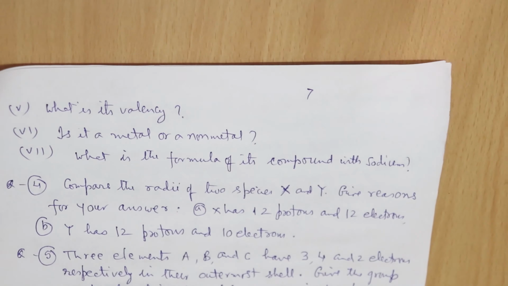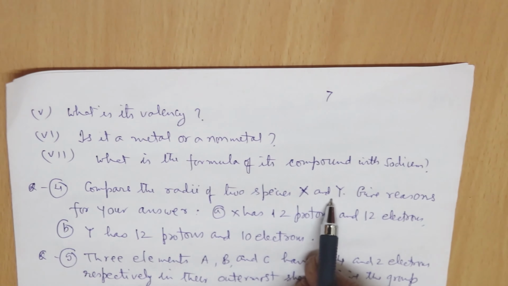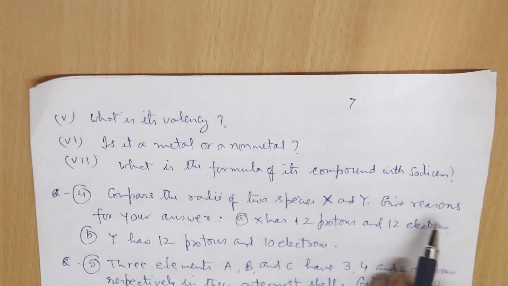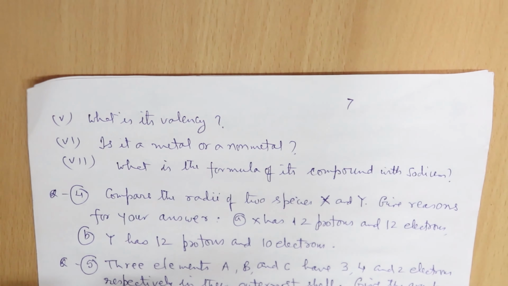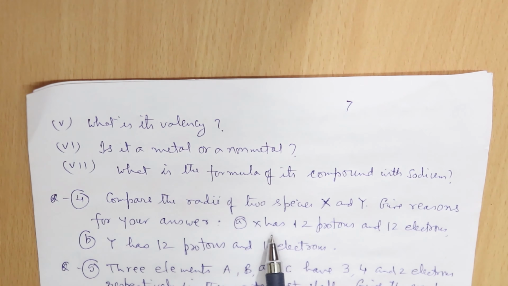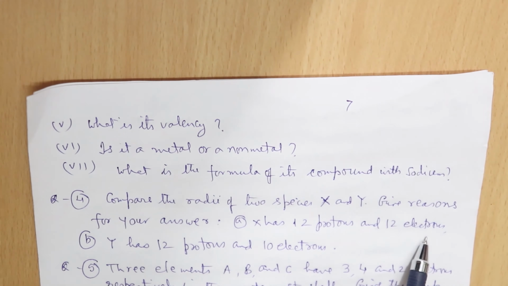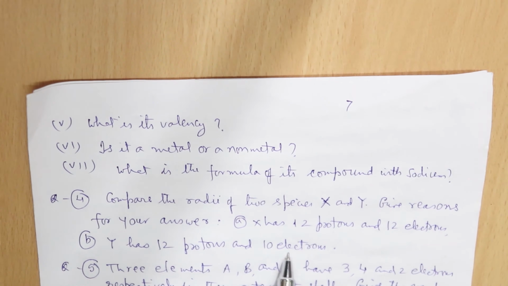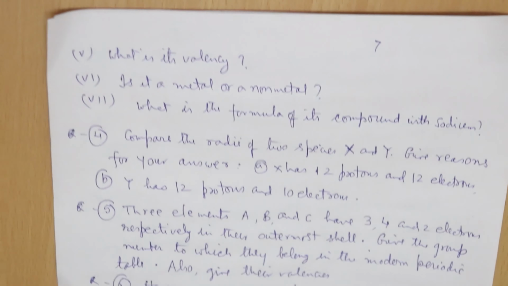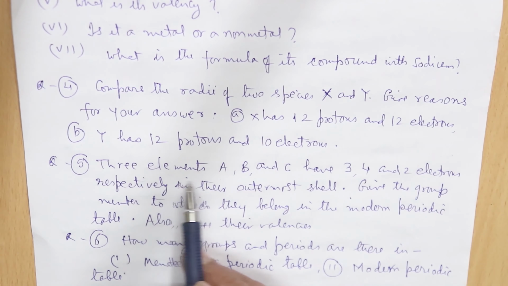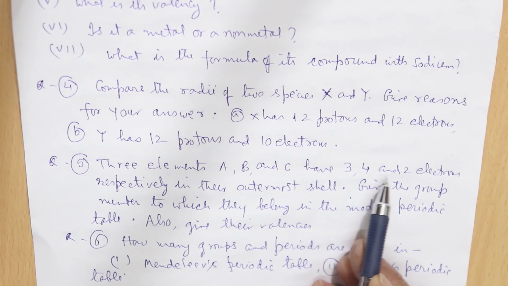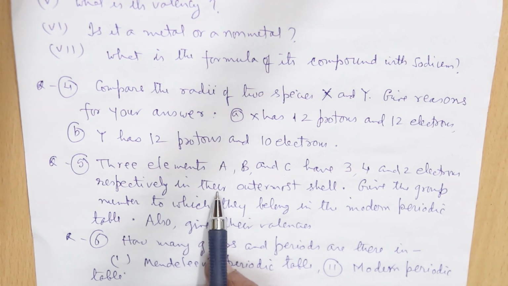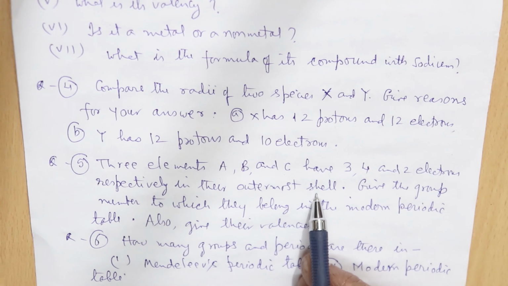Next question here. Compare the radii of the two species X and Y. Give reasons for your answer. What is the radii? Radii means the size of the atom. You have to know X has 12 protons and 12 electrons. Y has 12 protons and 10 electrons. Okay, next question here. 3 elements A, B and C have 3, 4 and 2 electrons respectively in their outermost shell.